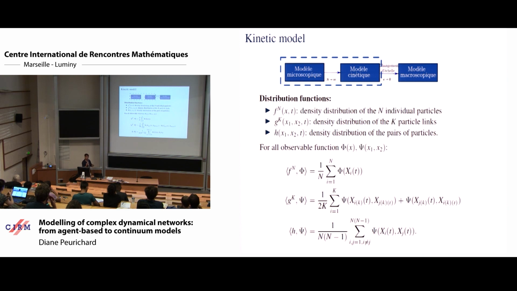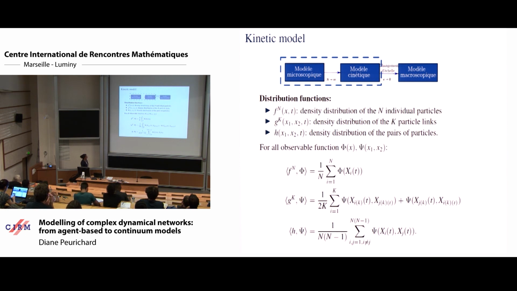But because we also have these links between the particles, we also need two other distribution functions. The distribution function g_k describes the probability of finding a particle in x1 and a particle in x2, which are linked at time t. Then, to model the creation and suppression of links, we also need the density distribution of pairs of particles, the probability of finding a particle in x1 and one in x2, but not necessarily linked. This is this function h. So if we measure this distribution against a test function, then we have this expression.